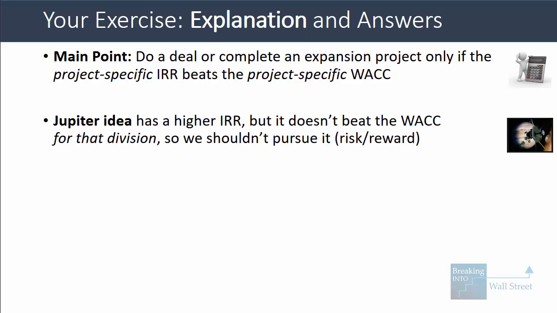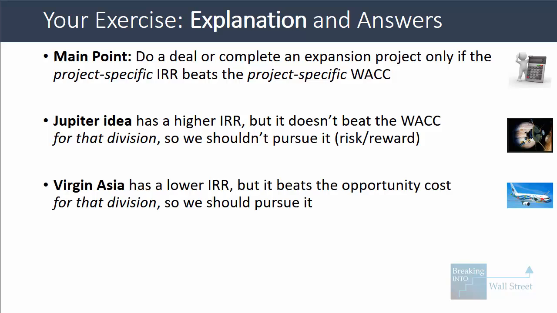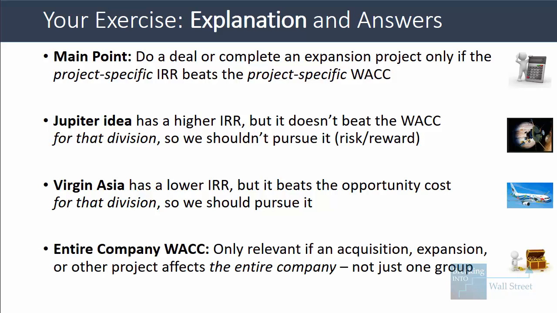The Jupiter idea looks better on paper, but if you think about the opportunity cost, the risk and reward are different. You have much higher risk, also much higher potential rewards for the Virgin Galactic division, and in this case, the higher IRR is not enough to beat what we're normally targeting. With Virgin Asia, yes, the IRR is lower. So if you just look at it in absolute terms, it seems like a worse idea, but it beats the opportunity cost for that division. We have lower risk and lower potential rewards, so it makes more sense to pursue it.